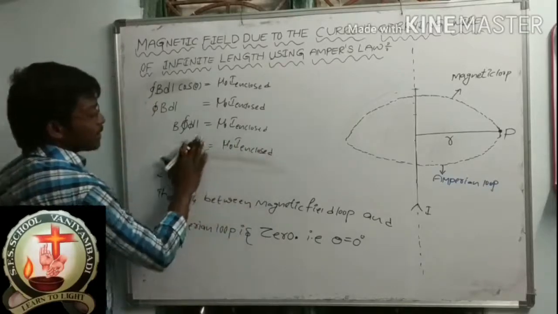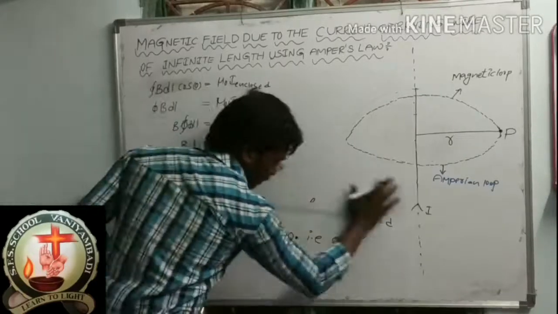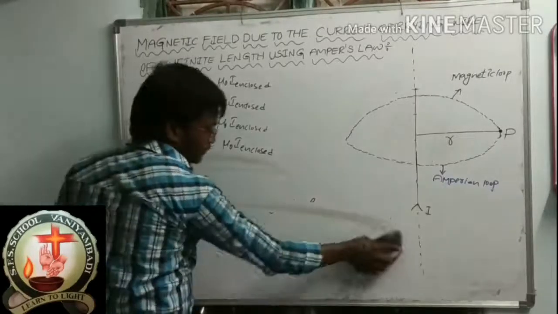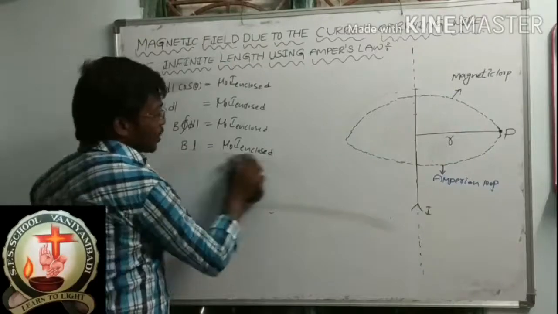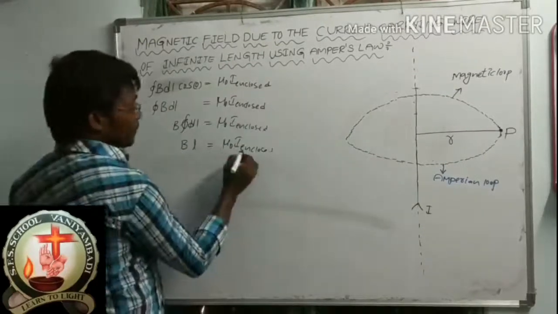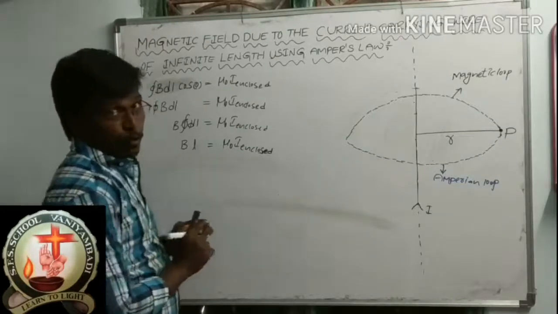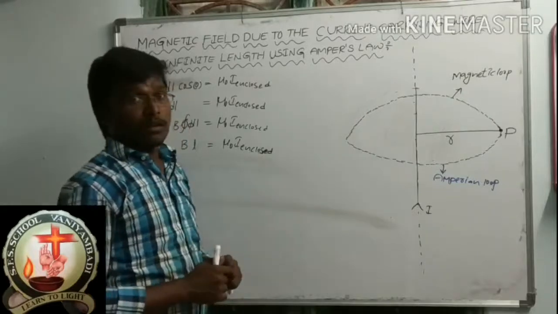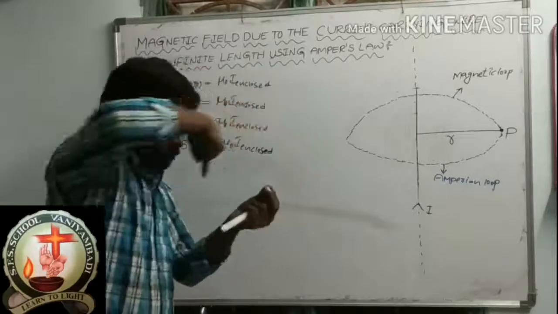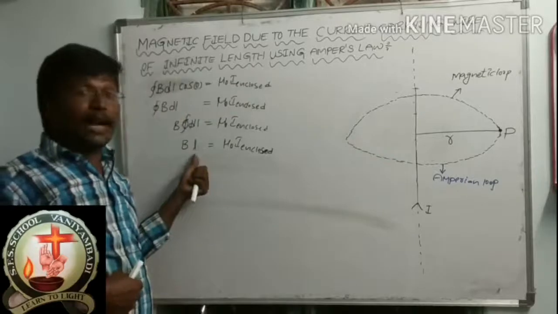Here L means what? Length of the Amperian loop. What is the shape of the Amperian loop?